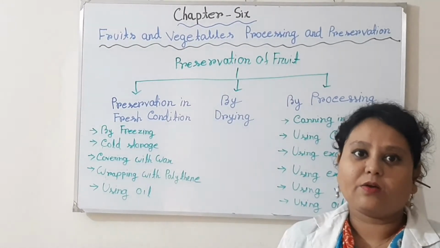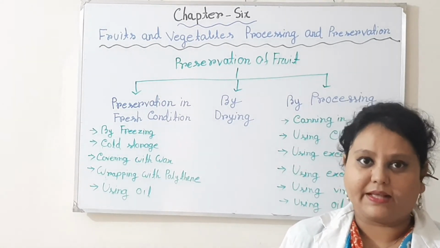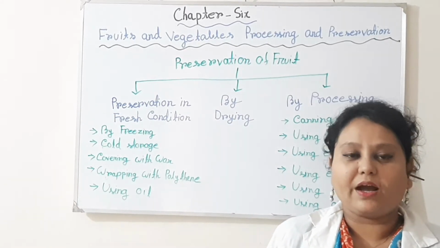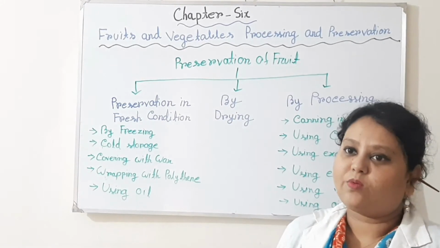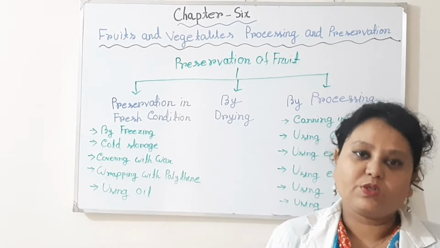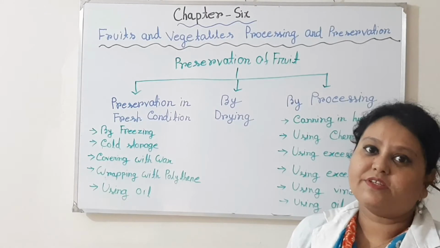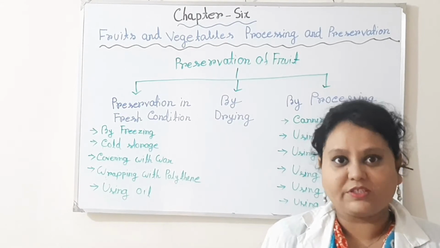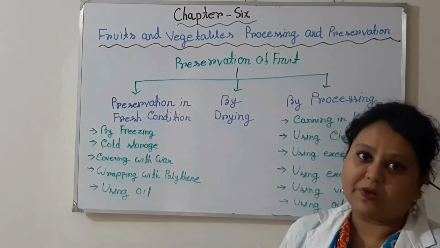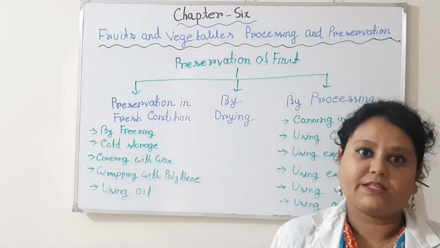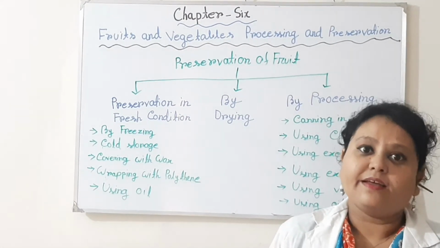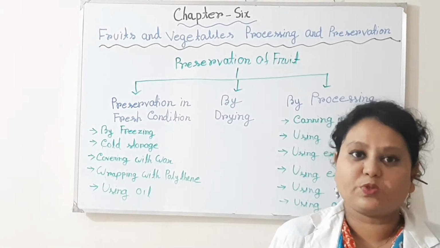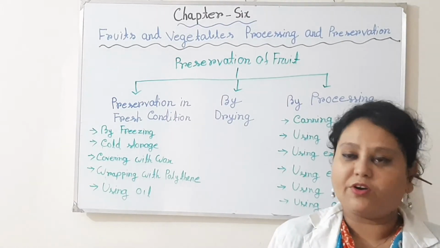Then covering with wax. Fruits are naturally covered with some waxy materials, and it helps to preserve them for a long time. But due to harvesting or transport, the waxy substances are removed. So if an artificial waxy substance is applied, then the fruits can be stored for a long time. Then wrapping with polythene. If the fruits are wrapped with a polythene bag, then their respiration and transpiration are reduced. It helps to keep the fruits for a long time.